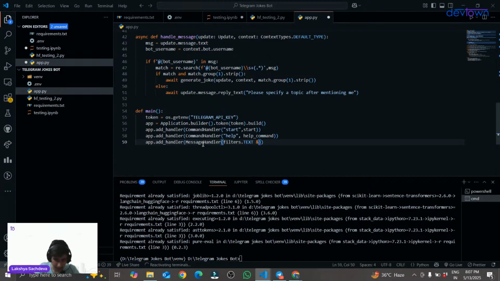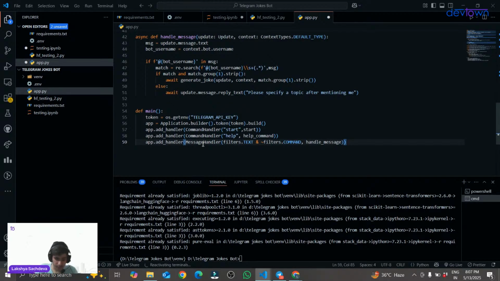and this not and filters.command, comma, handle_message. So this will handle my message. Whenever I call my chatbot, this will handle my message.